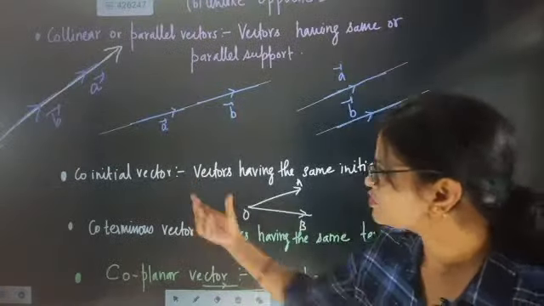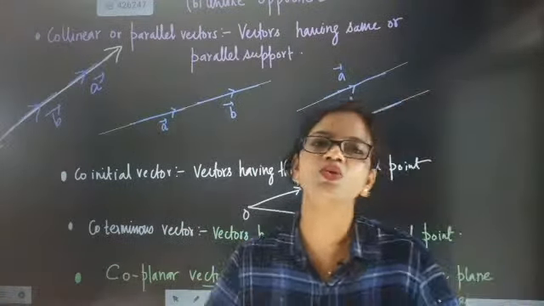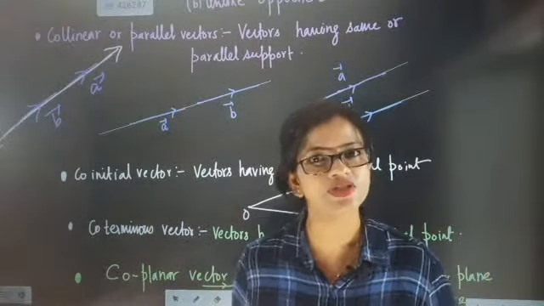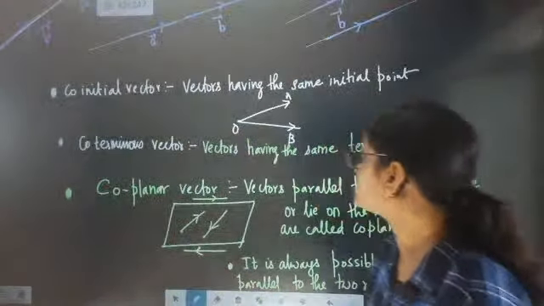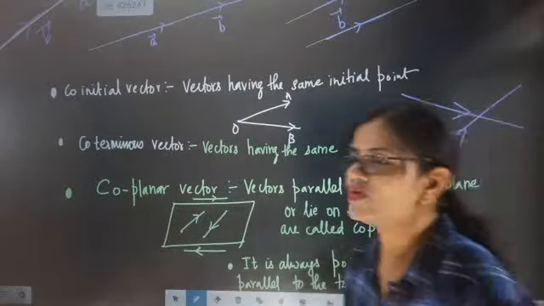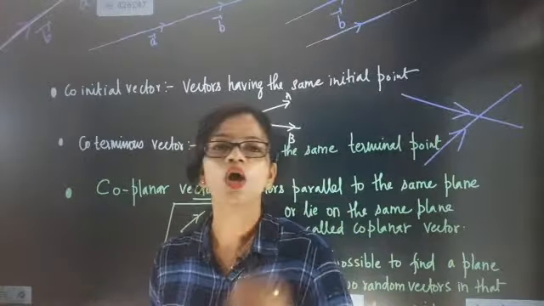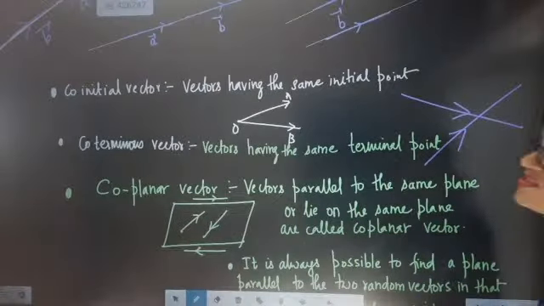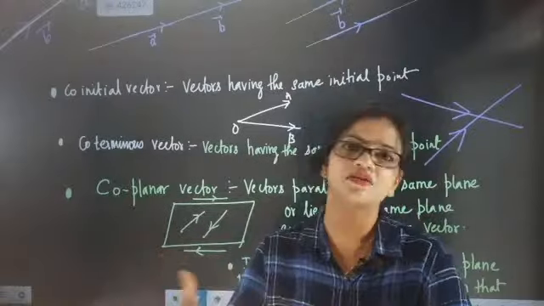Okay, so co-initial vectors: when they have the same initial point, from where the two vectors are going in different directions, they will be called co-initial vectors. Now what are co-terminal vectors? Co-terminal vectors means, let the two vectors kill each other, just joking. When they have the same terminal point or terminus point, they will be called coterminous vectors. See here, the head is going in one simple direction, so it is called a coterminous vector.